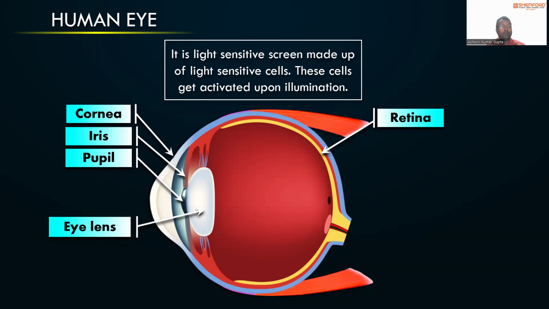See, basically retina में दो तरीके की cells होती हैं, जिनको हम कहते हैं rods and cones, right? So what are the rods and cones, my dear? So rods and cones are the photosensitive cells that make the retina, right? That makes the retina. Got it? तो ये लाइट सेंसिटिव सेल एक्टिवेटेड होती हैं जब उन पर लाइट पड़ती है.